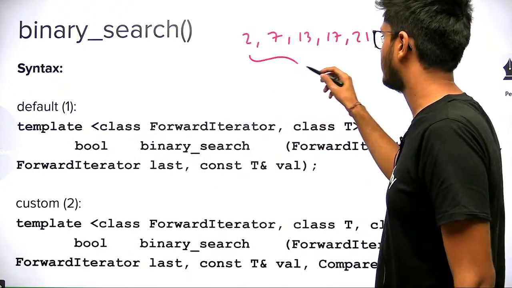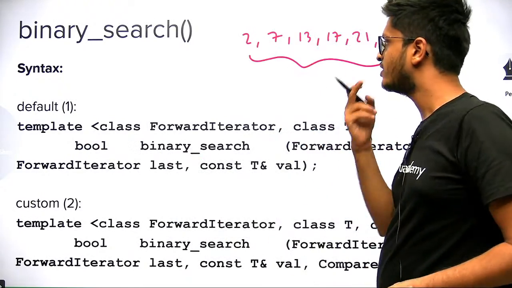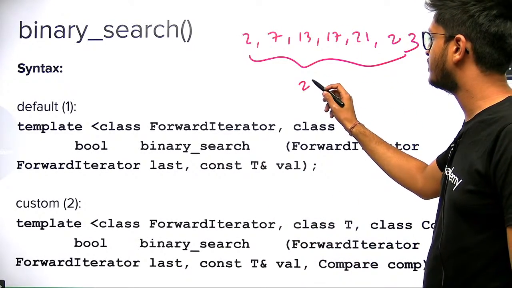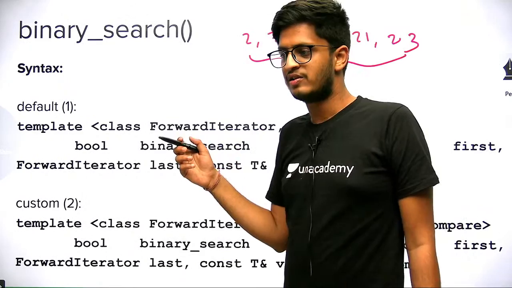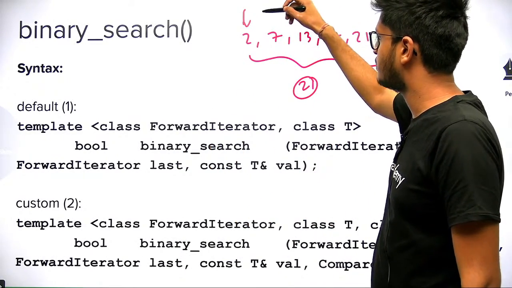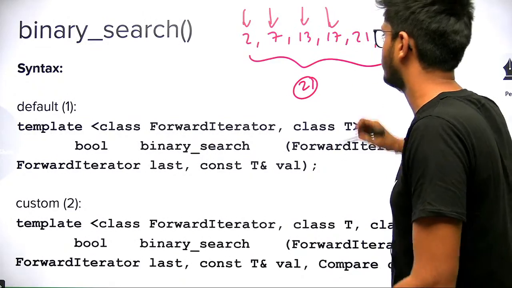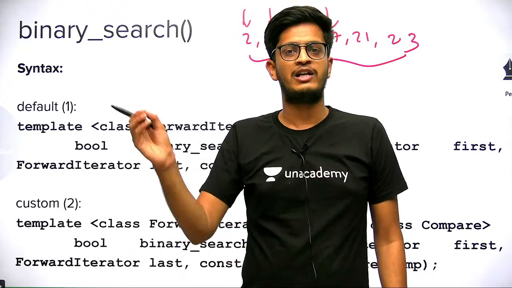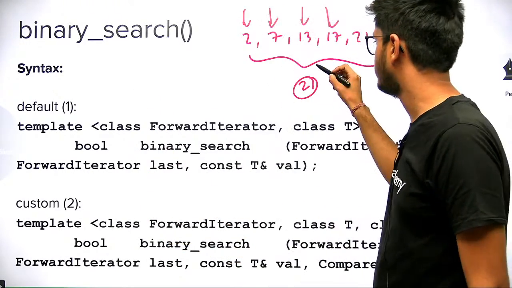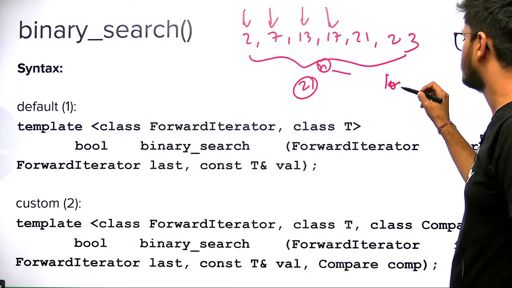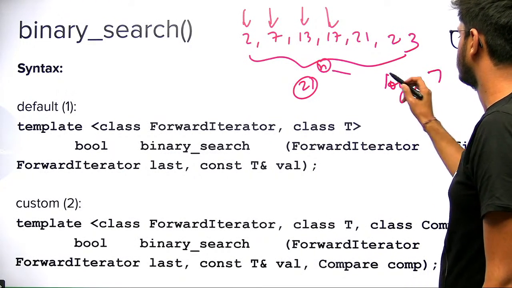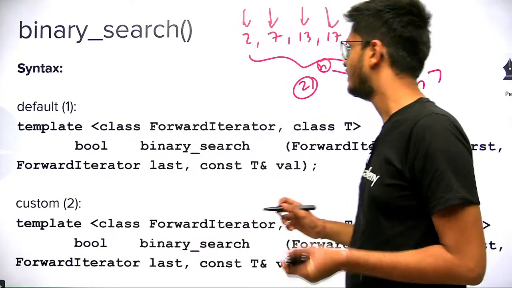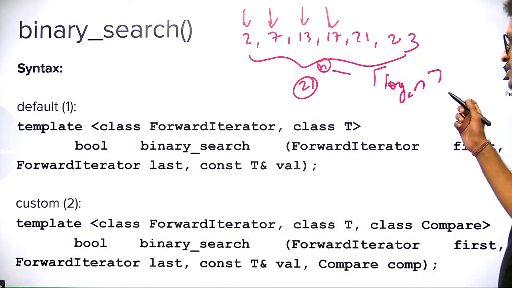But in a sorted array, or a sorted series of elements, a sorted vector, if you want to search for a particular element, say you want to find whether 21 is present or not, you need not search one by one, checking whether this is 21 or not. You don't need to do this. Actually, in a sorted array or a sorted vector, you can search for any element in log n time. If there are n elements, in just log n comparisons, you can search for an element. This is what binary search says. It is a very simple algorithm. We will see that in binary search.